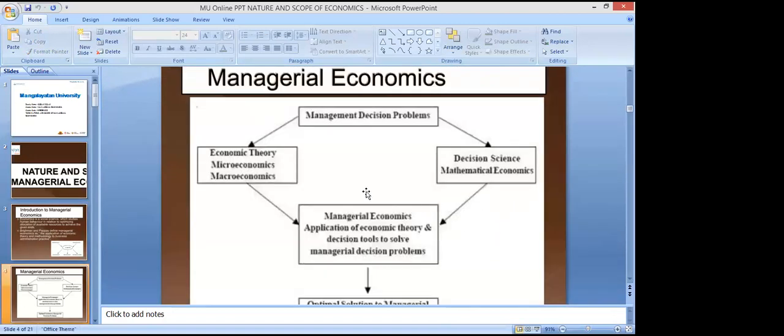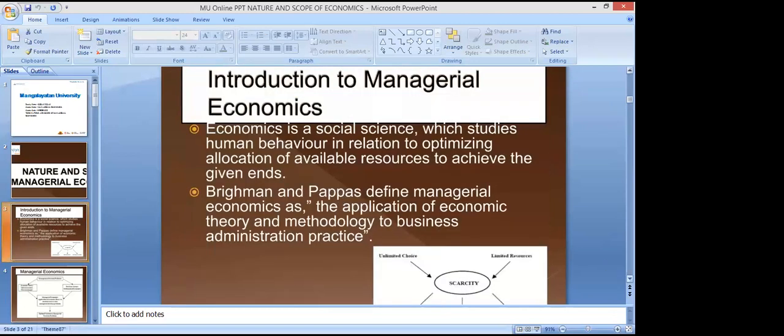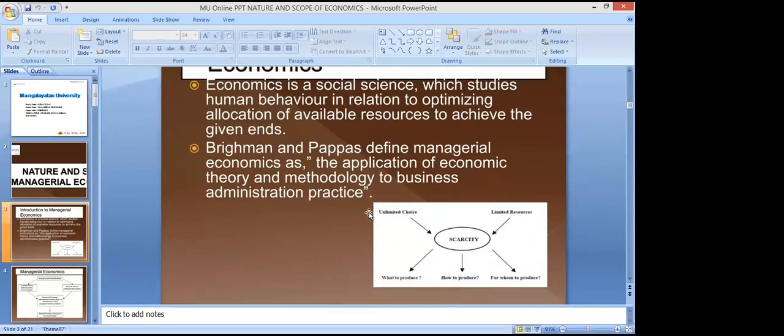The scarcity problem. Unlimited choice, limited resources, so it has to take care of this scarcity concern. What to produce, how to produce, for whom to produce, right? These are the big problems being created because of the scarcity of resources.